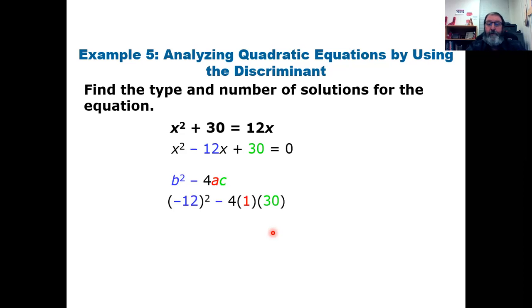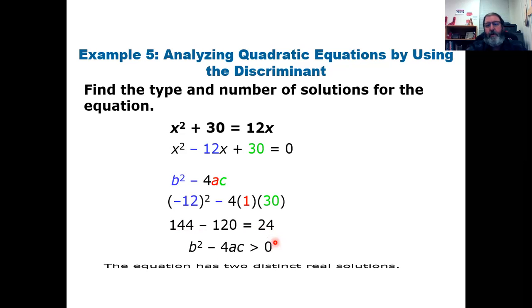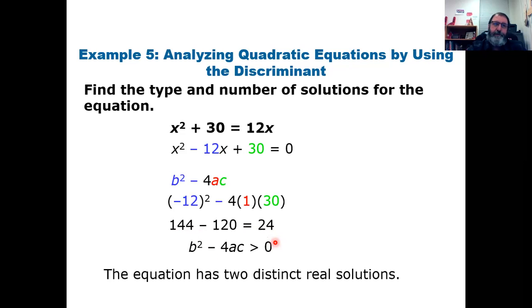Negative 12 squared is 144. 4 times 1 is 4, but 4 times 30 is only 120. So this time 144 minus 120 is 24. That's not 0. 24 is a positive number, and we know what that means. When the discriminant is greater than 0, there are 2 real roots.